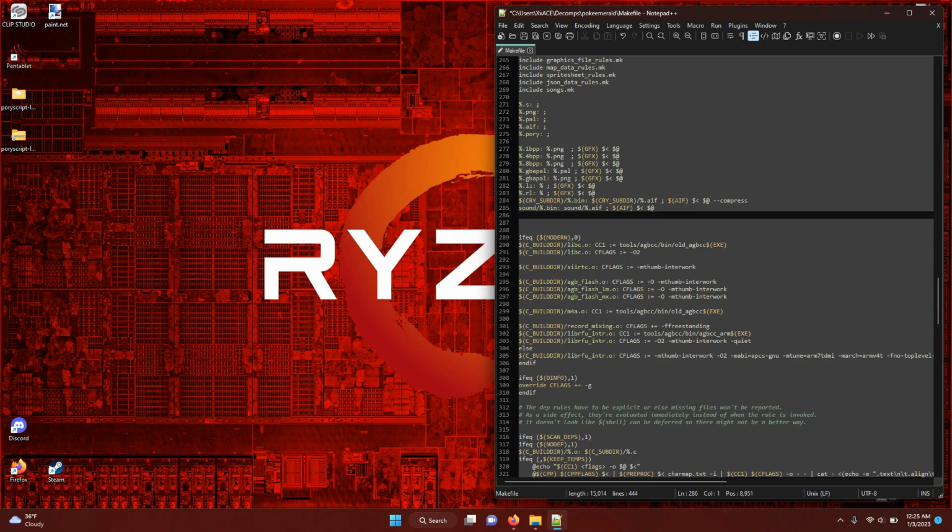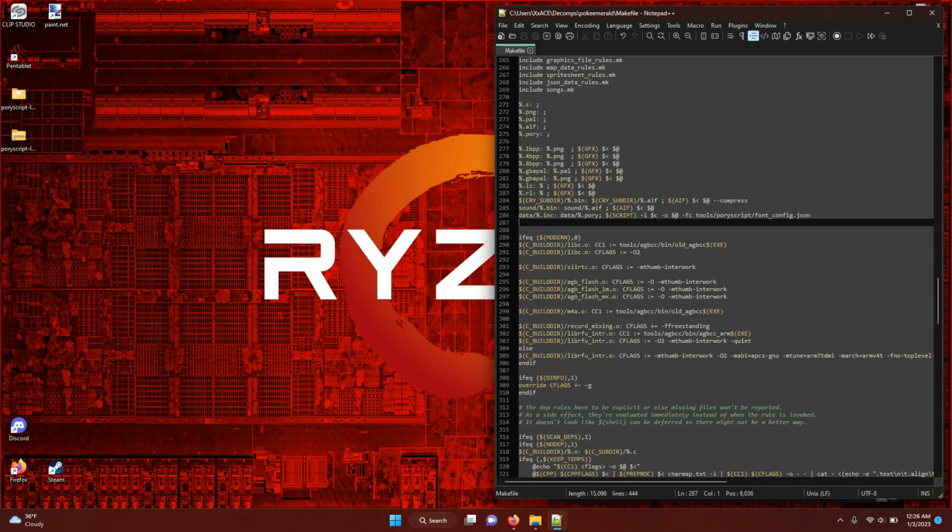And we're going to type data/%.inc colon space data/%.pory semicolon space $(SCRIPT) with SCRIPT in all caps, close parenthesis, space -i space $< space -o space $@ space -fc space tools/poryscript/font_config.json. And that's everything. We can save that.